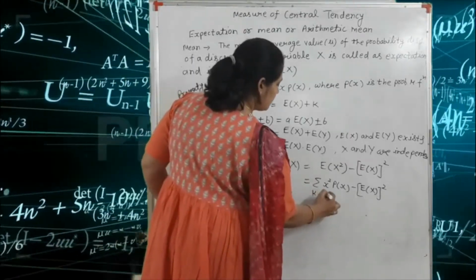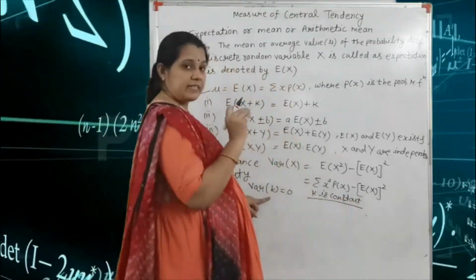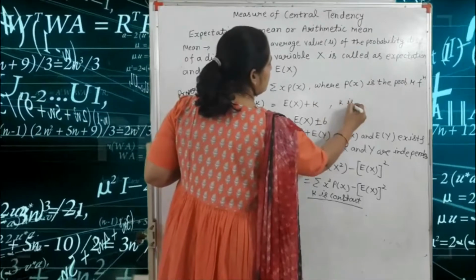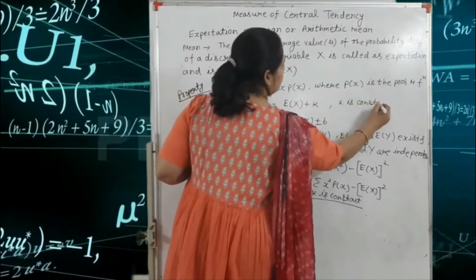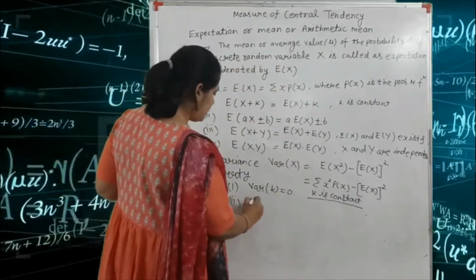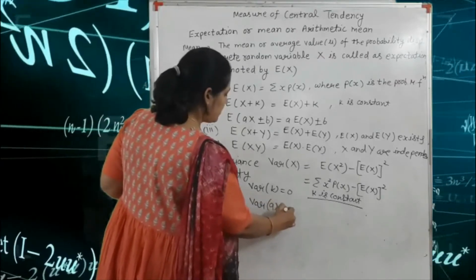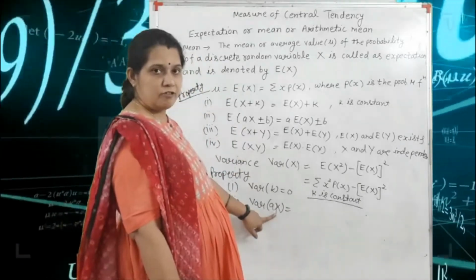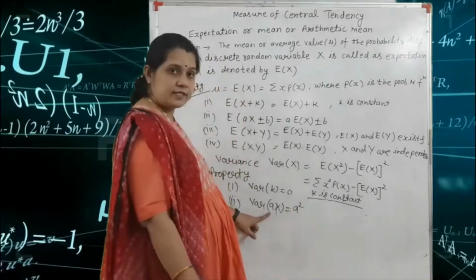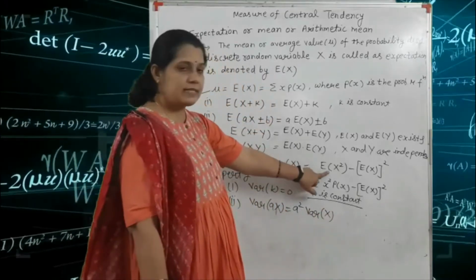The variance of any constant is equal to 0, and here k is constant. The next property, the second: variance of aX, for example multiplication of any constant into a variable. First you write a square, the constant squared, and then the variance of X, and variance of X we solve by this formula.